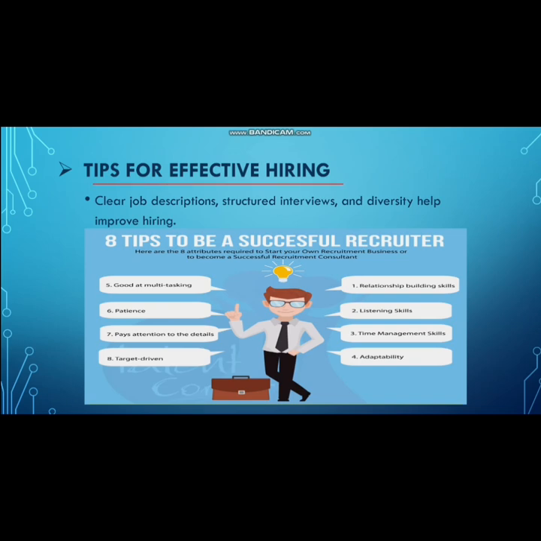Now come to the next slide: tips for effective hiring. To make recruitment and selection more effective, here are a few best practices. Tips to be a successful recruiter: be good at multitasking, relationship building skills, and listening skills are the most important, to listen carefully to the candidate's needs, wants, and perspective. Time management skills, adaptability, patience, paying attention to details, and being target driven.